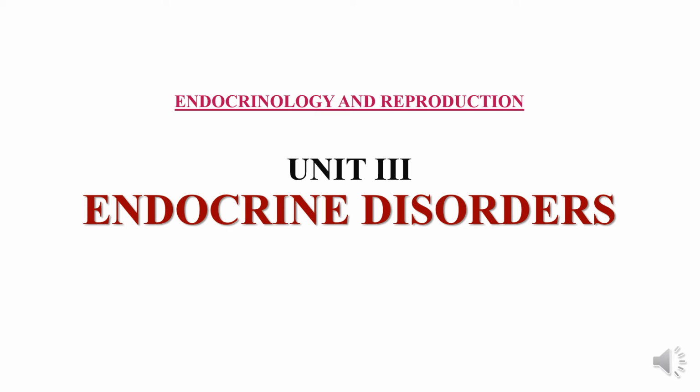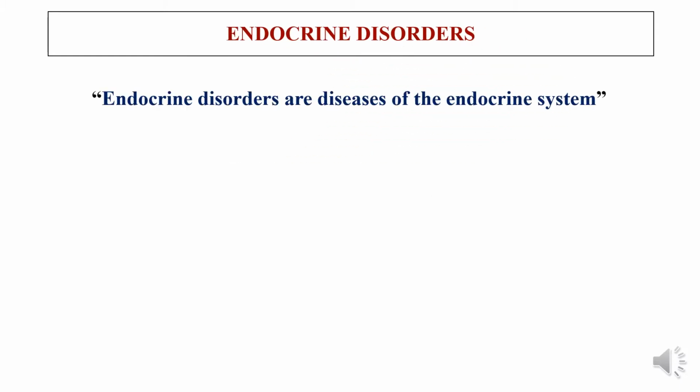In today's class, we will be discussing unit number 3, that is endocrine disorders. Endocrine disorders are the diseases of the endocrine system. We have studied various endocrine glands present in our body, like the hypothalamus, pituitary, thyroid, parathyroid, adrenal, testes, ovary, pancreas, and other endocrine cells.